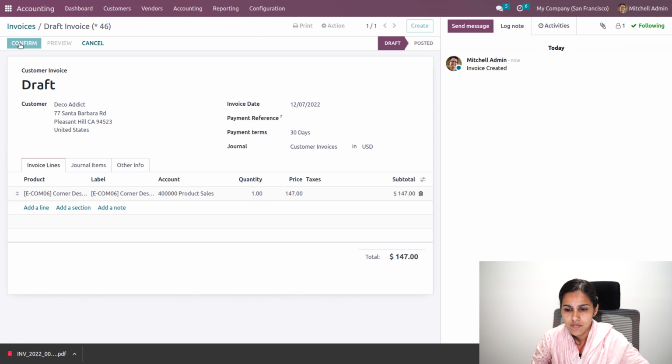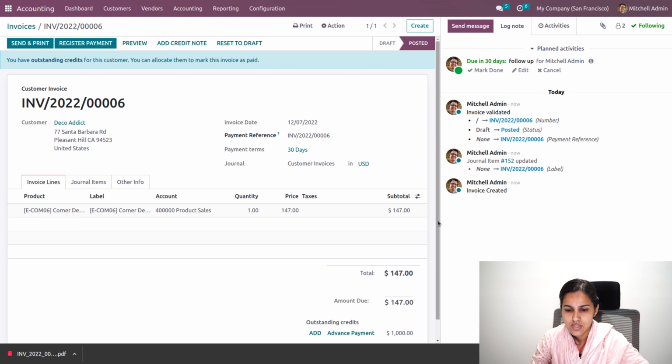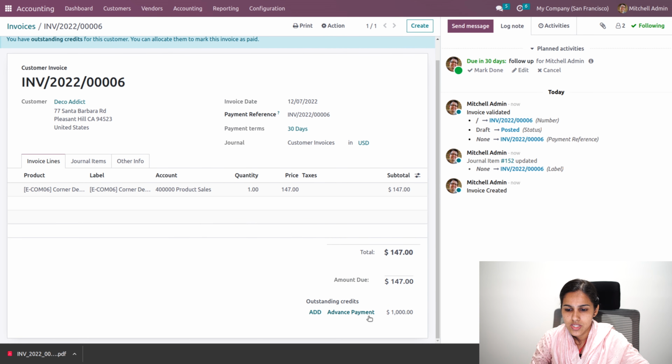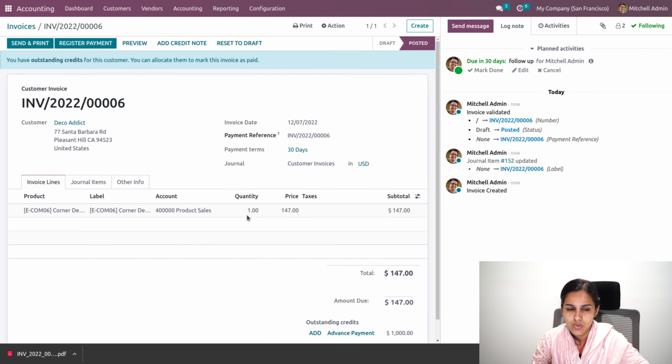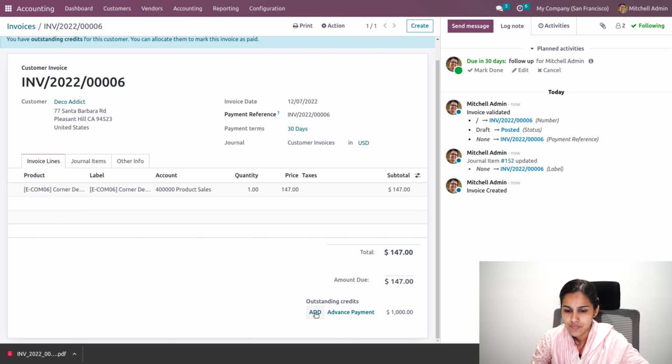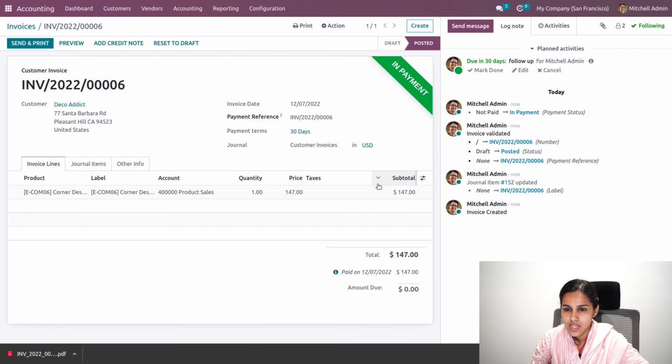So you can see over here that is an advance payment, there is an outstanding credit, and also over here you can see an outstanding credit for this customer that will appear as a message. So when you click on this add option, that amount will be added and it goes into the payment method. This is one method where you can apply the amount that you have got from your customer. You can add it into the invoice.